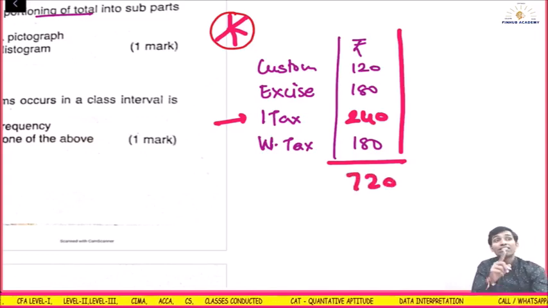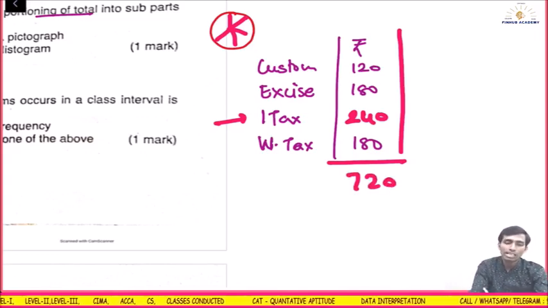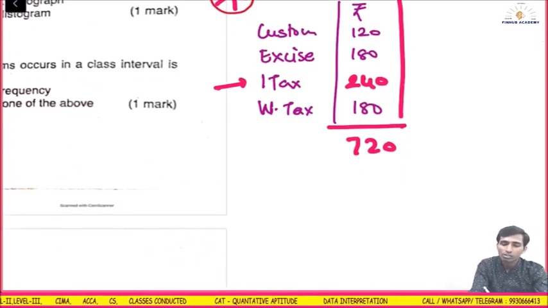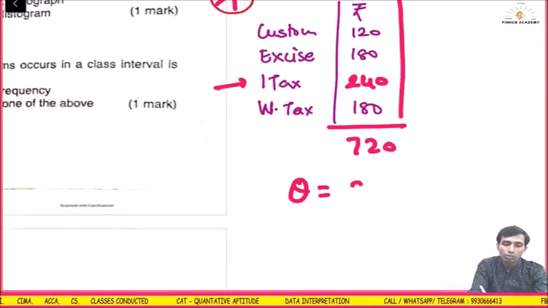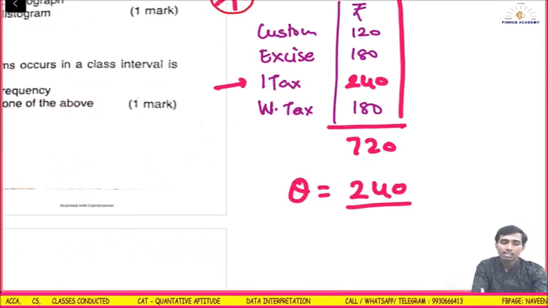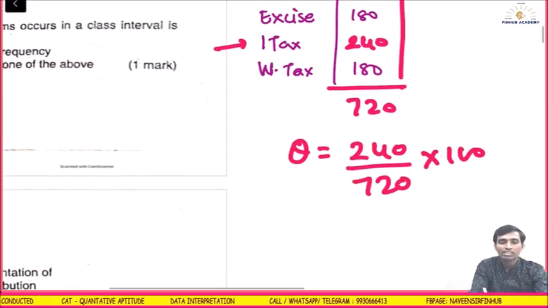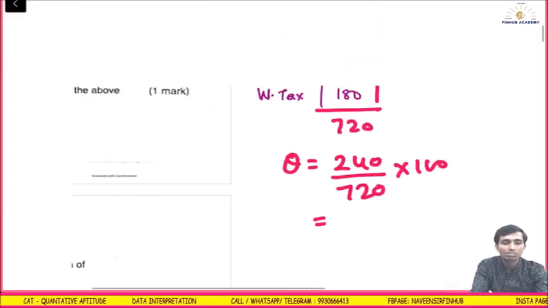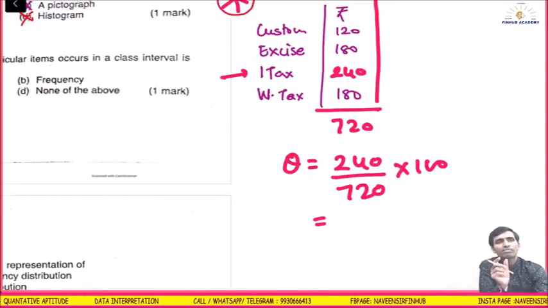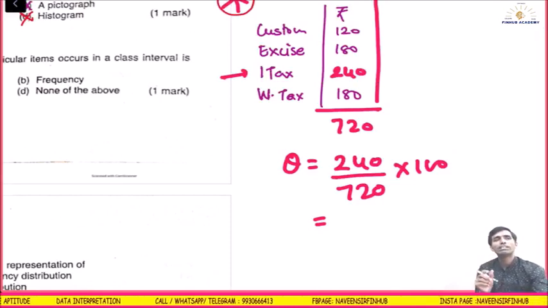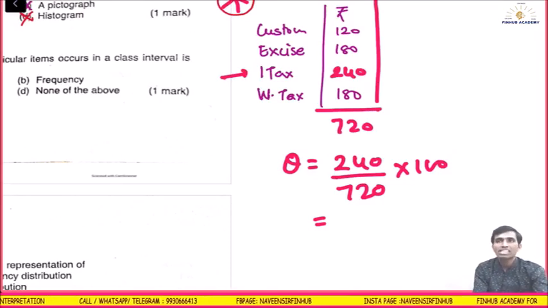They are asking you the central angle of the income tax. So how will you calculate? Theta, the central angle, is equal to 240 upon 720 into 100. This will give you the angle of that income tax. If you want the wealth tax angle, then 180 divided by 720 into 100. 720 is what? The total.